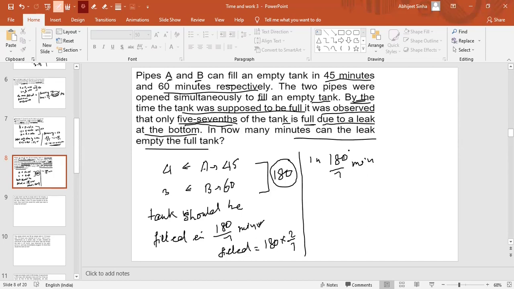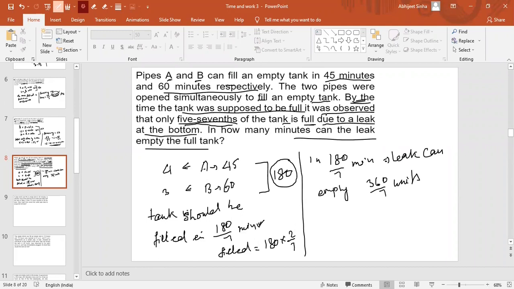So you can see that in 180 by 7 minutes, the leak can empty how much? So this is 360 by 7 units of the work. Till now it is clear to all of you that in 180 by 7 minutes, the leak can empty 360 by 7 units. If this is clear, just write in the comment box that yes, this is clear.